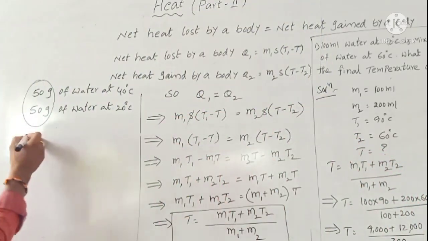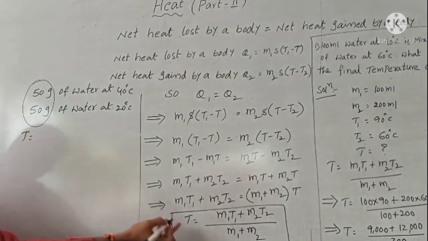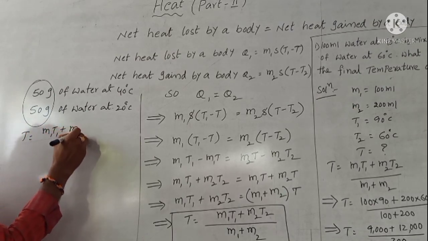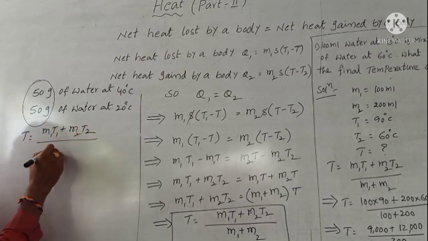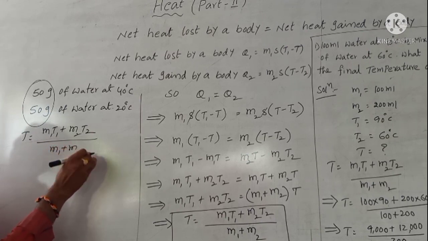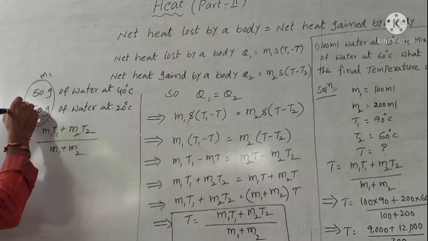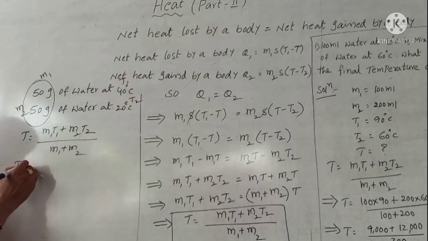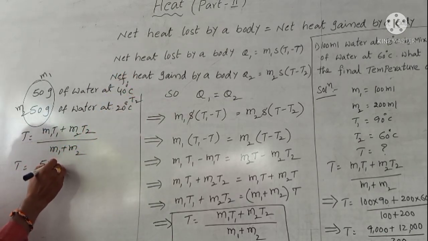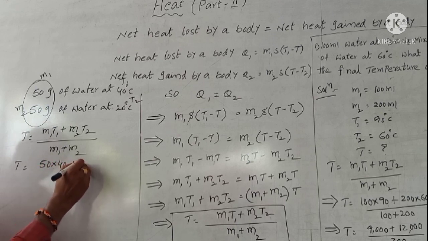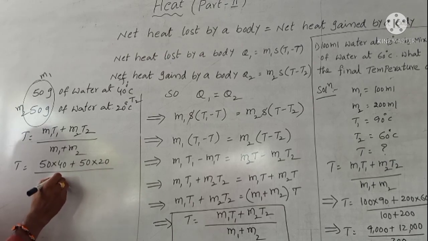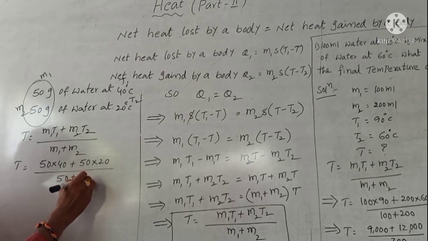Now calculate. Again we take the formula of T. T is equal to M1 T1 plus M2 T2 by M1 plus M2. Here this one is M1, this one is M2, this one is T1 and this one is T2. So T is equal to 50 into 40 plus 50 into 20 by 50 plus 50.